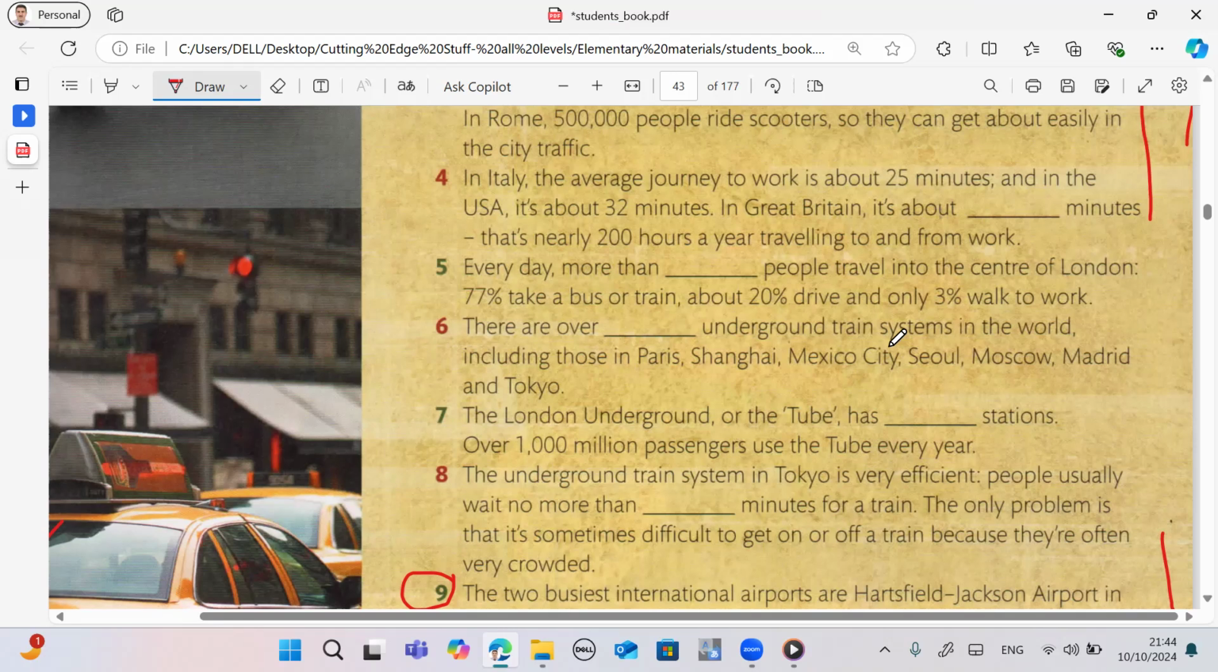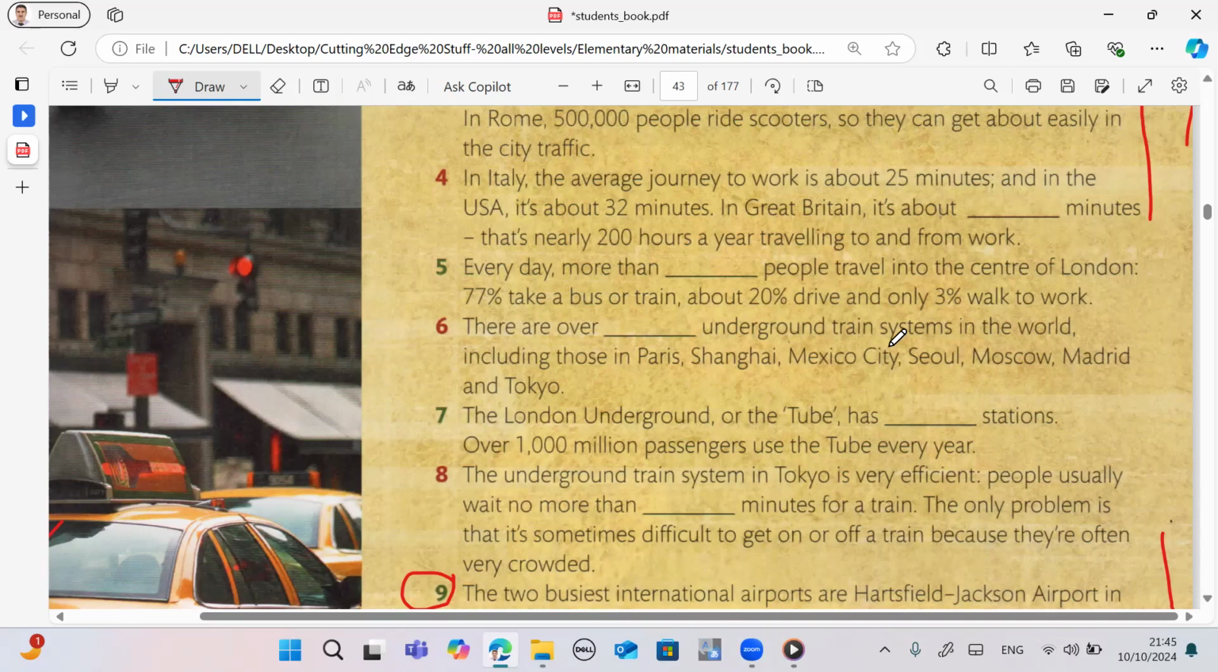5. Every day, more than 1 million people travel into the centre of London. 77% take a bus or train, about 20% drive, and only 3% walk to work. 6. There are over 160 underground train systems in the world, including those in Paris, Shanghai, Mexico City, Seoul, Moscow, Madrid, and Tokyo.